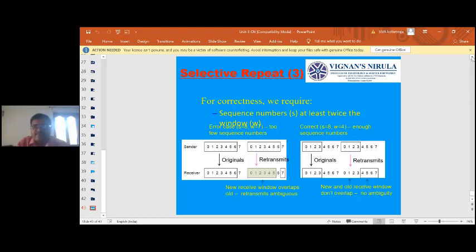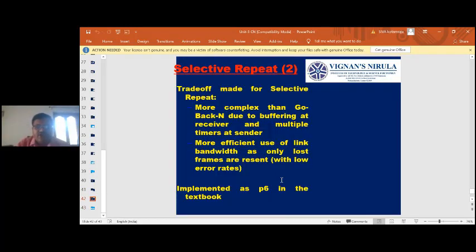Okay. What is the window size of selective repeat, and what is the window size of go back n?